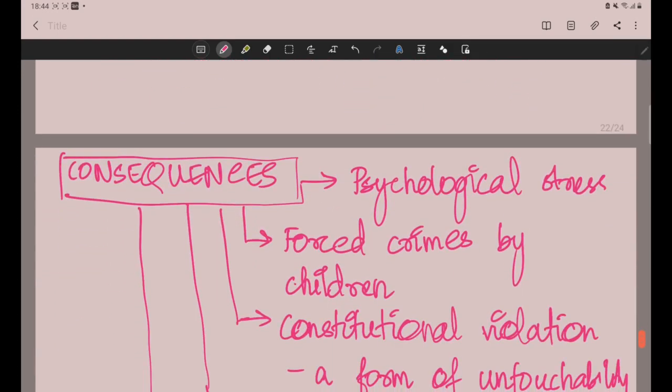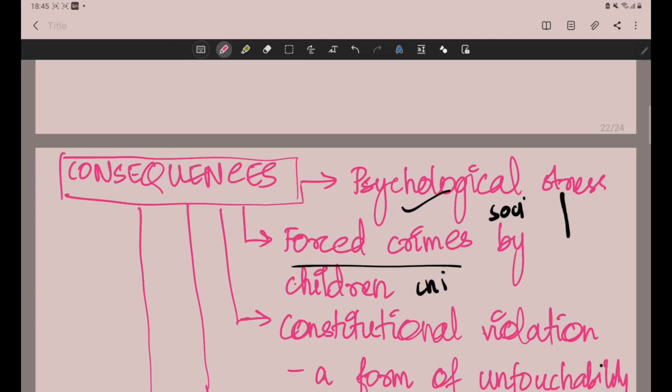Then moving on to the consequences. What are the consequences? Due to the inhuman treatment, they face social discrimination and psychological stress. Another issue is that children get improper socialization. Due to this, there will be forced crimes. They will be forced into a criminal background and pushed into child labor.